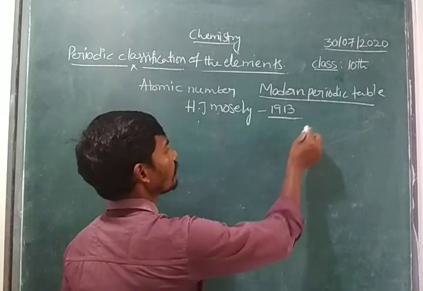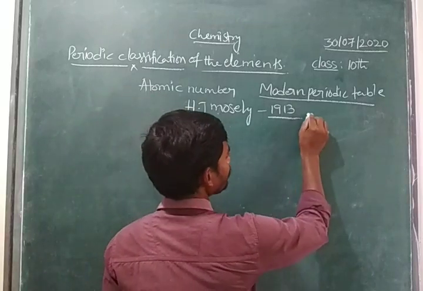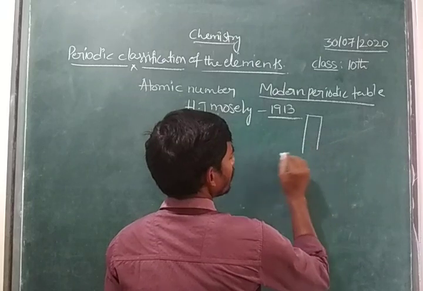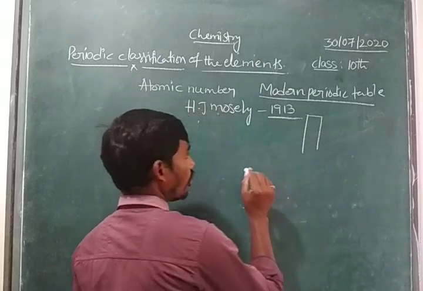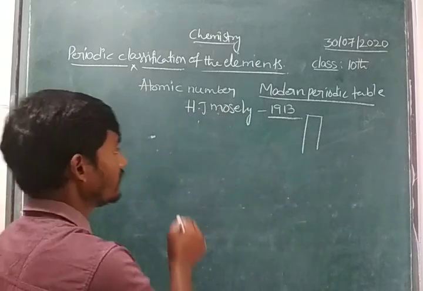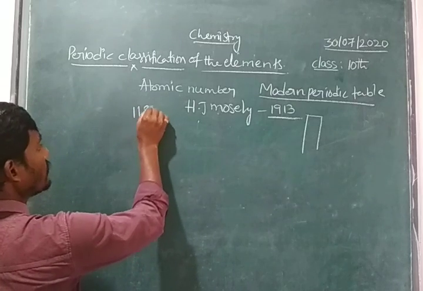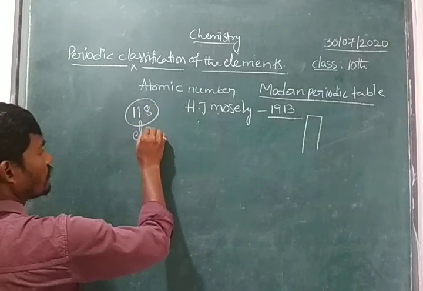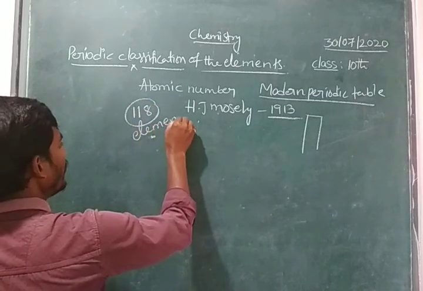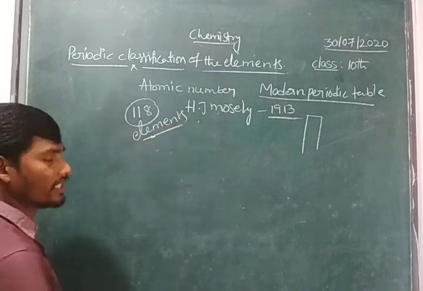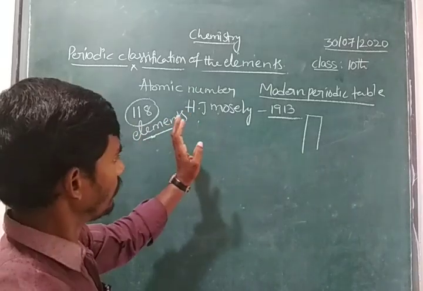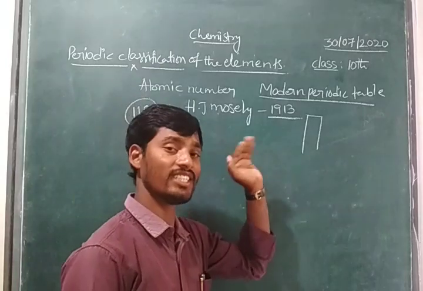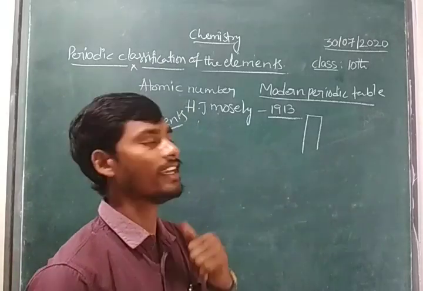What are those 4 blocks? See, children, those 4 blocks. So how many elements do we have, children? Totally 118 elements. Already we know that. Those 118 elements, H.J. Moseley arranged in 4 blocks. How many blocks, children? 4 blocks.